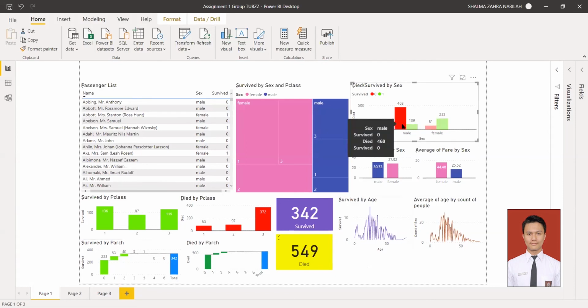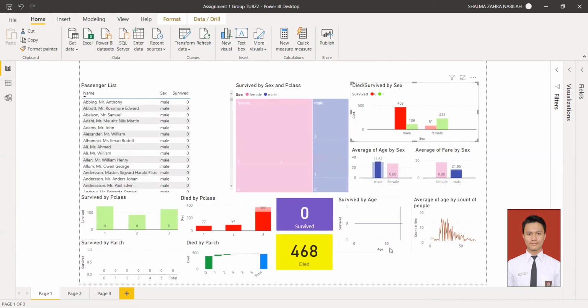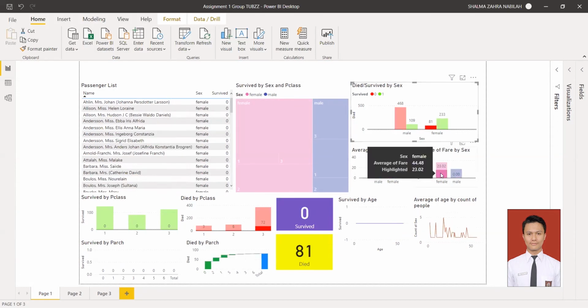So this is the chart of male, and in the average of age by sex, average of fare by sex, the male is 21.96 and the female is 23.02.